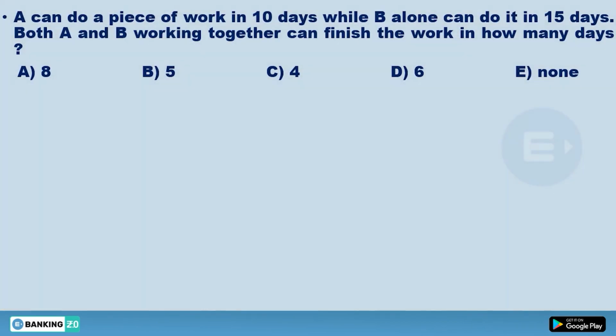Now move to the concept of time and work. What is time and work? There is just one formula you need to know: work equals time into efficiency. This is the total work. Total work equals time into efficiency.